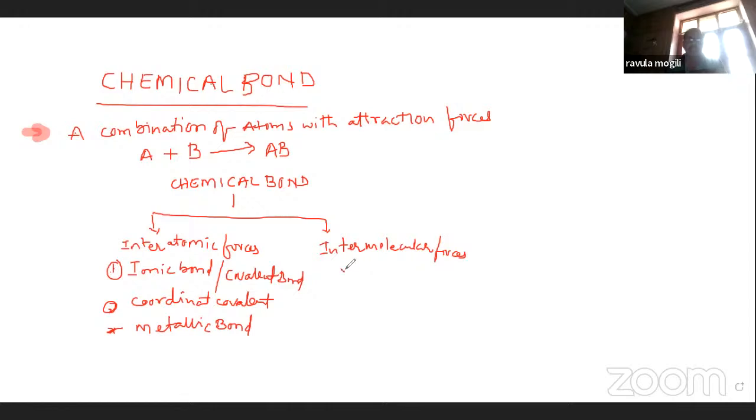Intermolecular forces have two types: one is van der Waals forces and another one is hydrogen bond. Hydrogen bond and van der Waals forces are intermolecular forces, because these attractions are present between molecules.